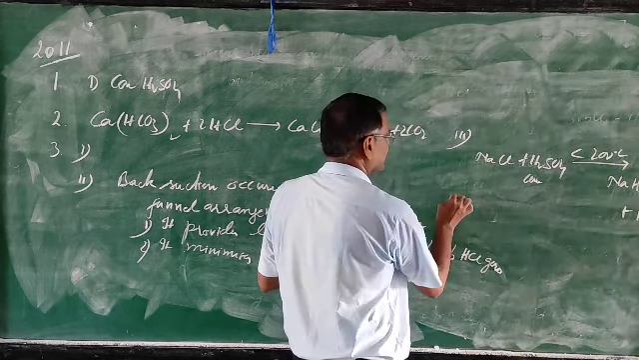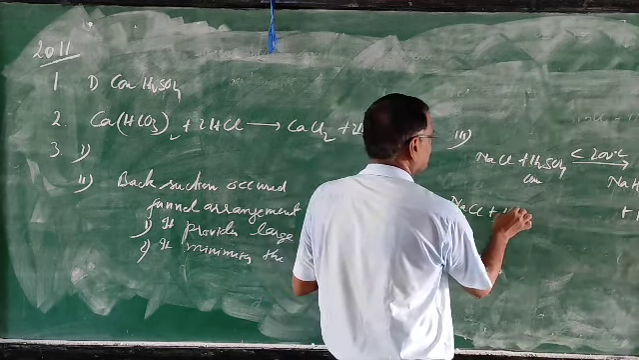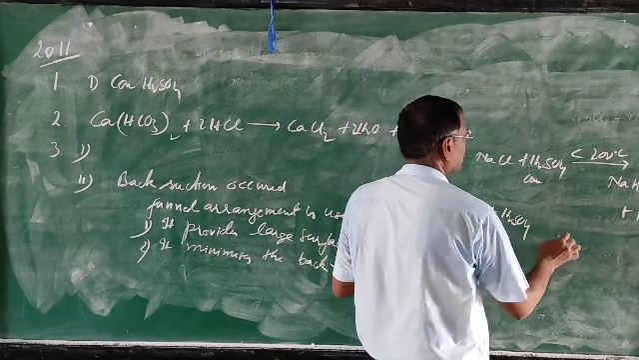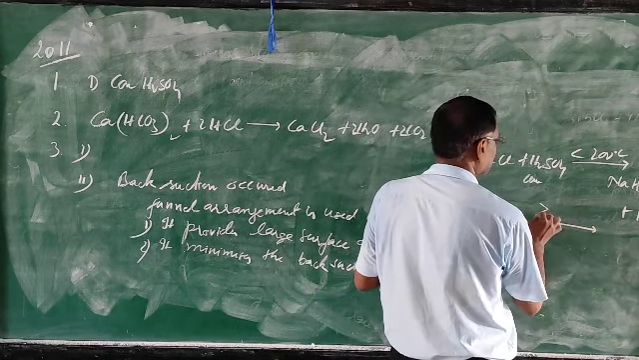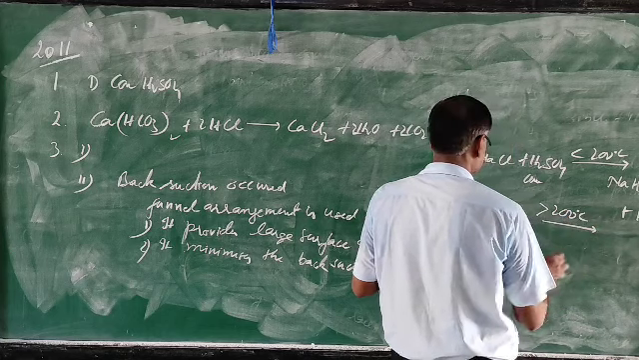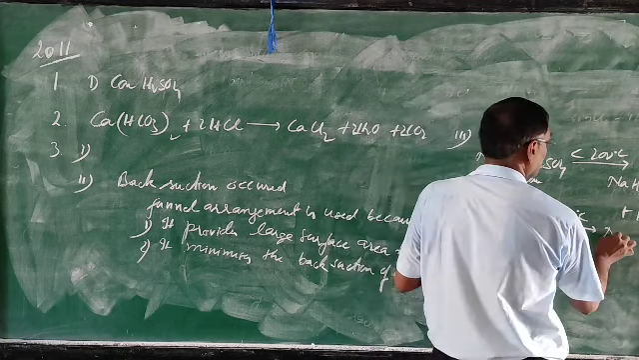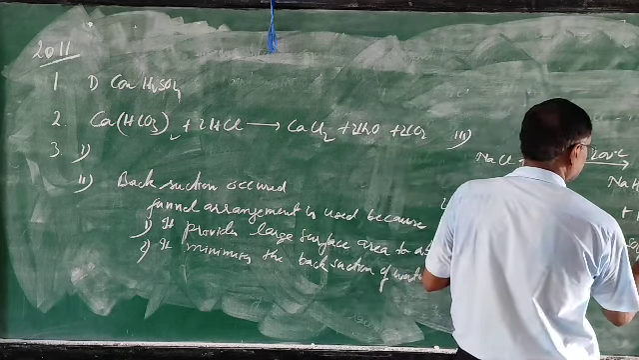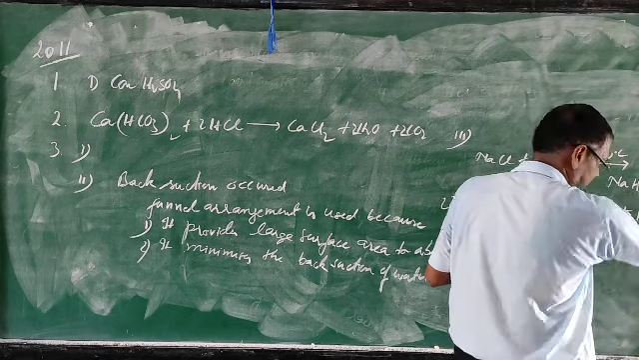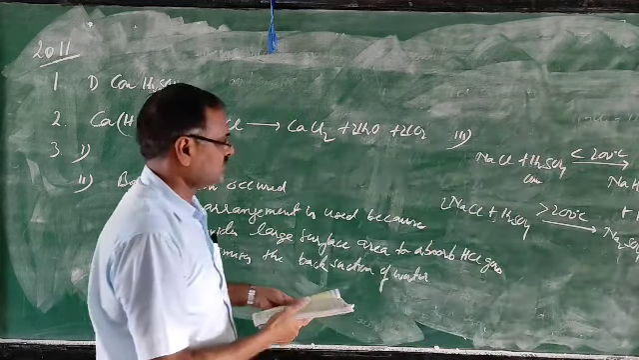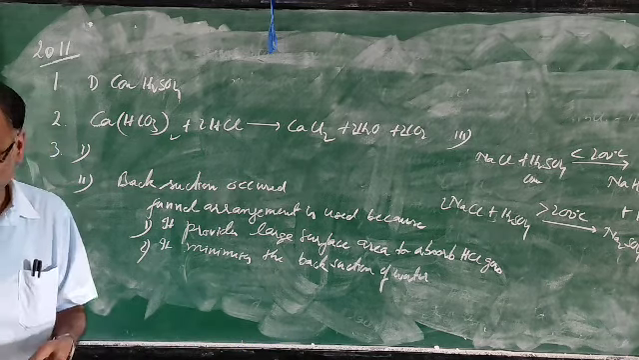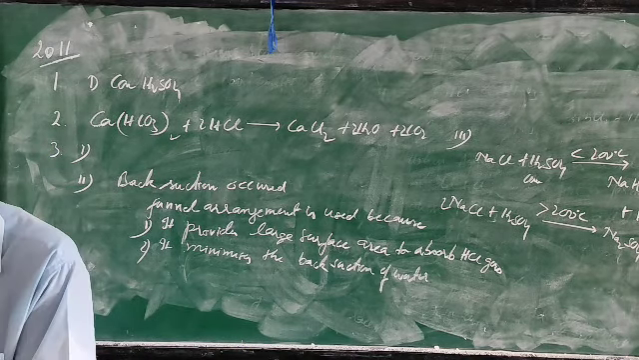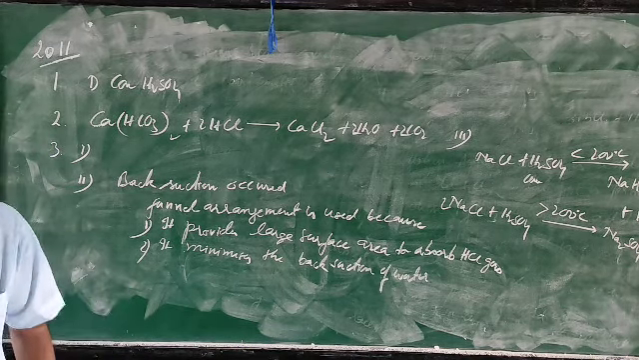Another is asked when the temperature is above 200 degrees Celsius. So when the temperature is above 200 degrees Celsius, this will form sodium sulfate and 2HCl. So this 2011 is over. Now 2012.